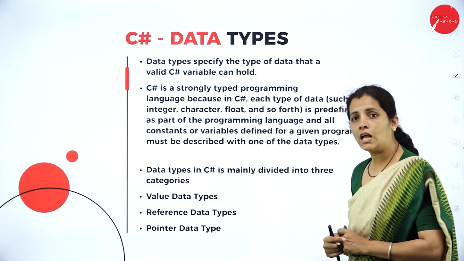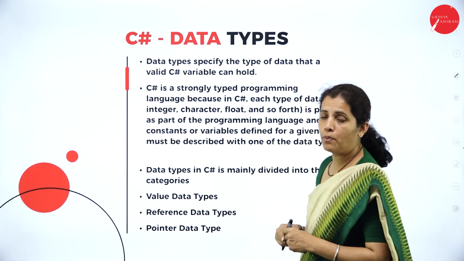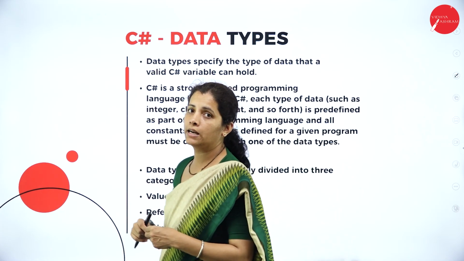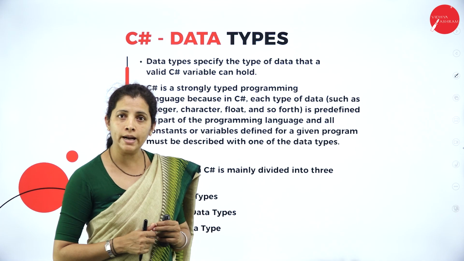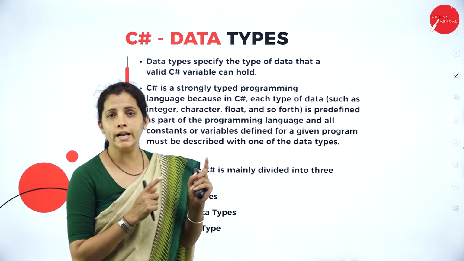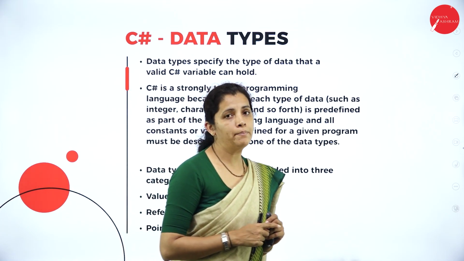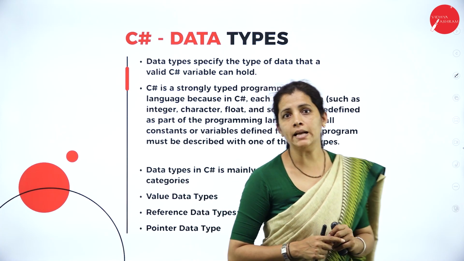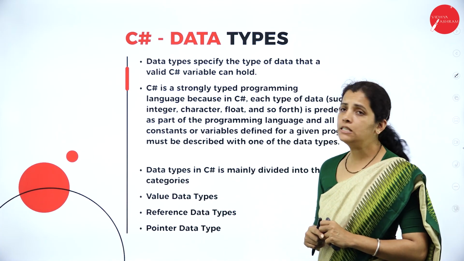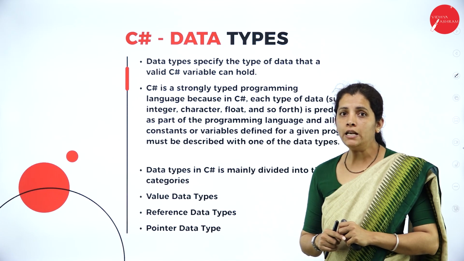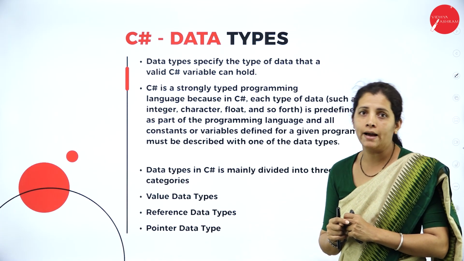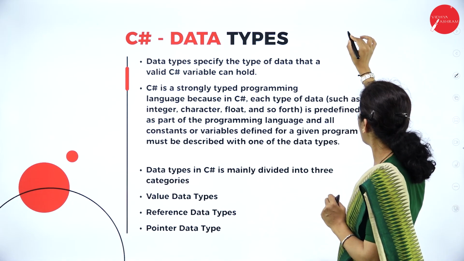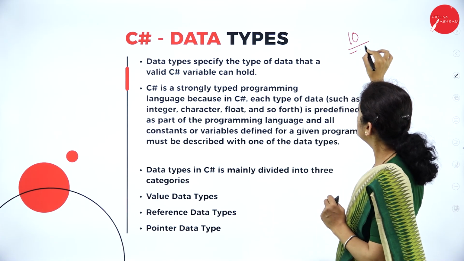Now, I have another very important building block, that is data type. Without any data type, is it possible to write a program? No. So data type plays a very important role in a programming language. So what is a data type? It's mainly used to identify what kind of value I have. For example, if I have 10, what is the type?